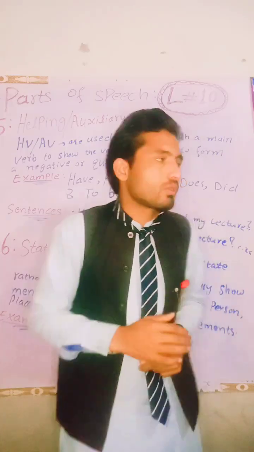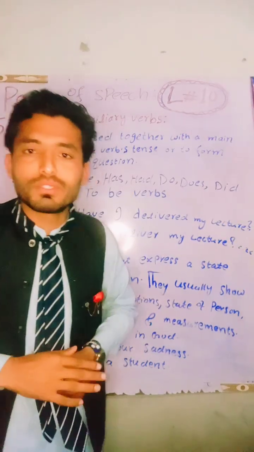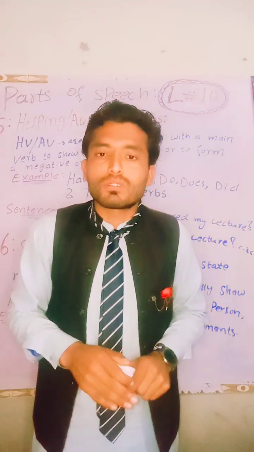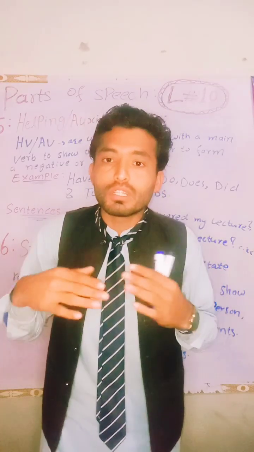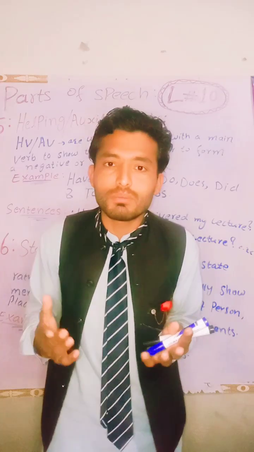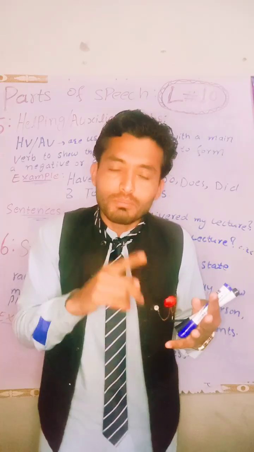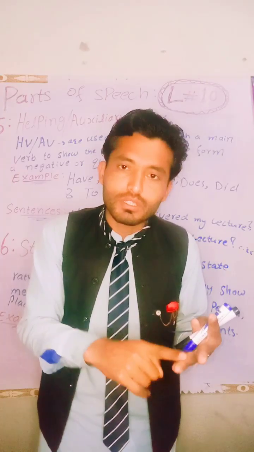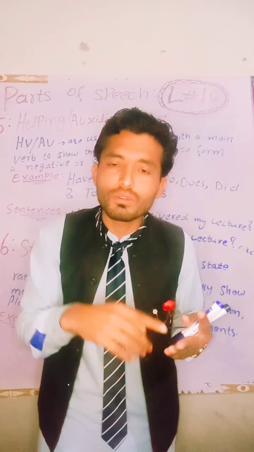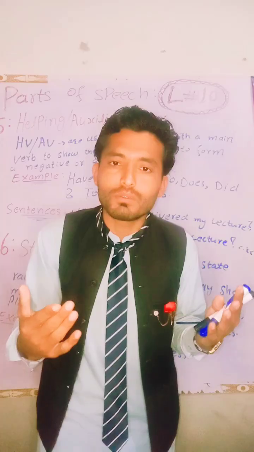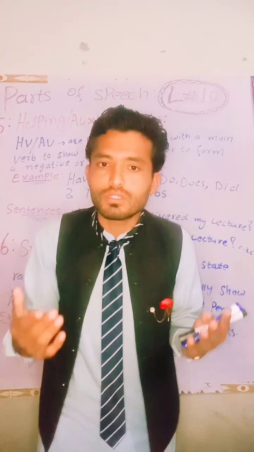In this lecture we discuss helping verbs. Helping verbs are the types of words which show the tense, which give the identification of the tense in which the sentence belongs: present tense, past tense, or future tense. They also show the negation or positivity of the sentence, or the question in a sentence. This is the work of what? This is the helping verbs. The helping verb provides information about tense, negation, and sentence types.